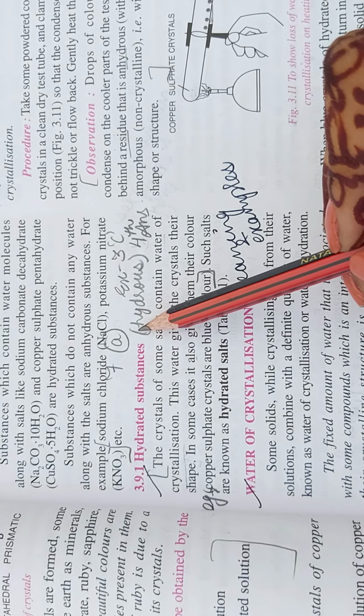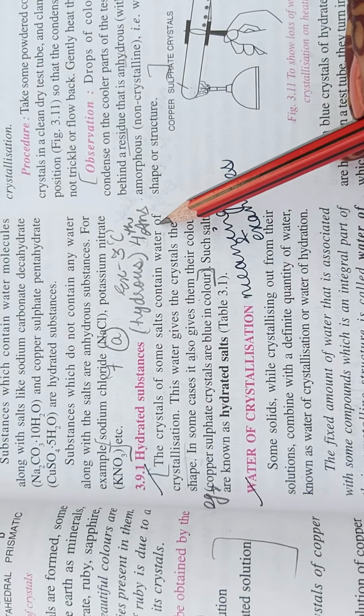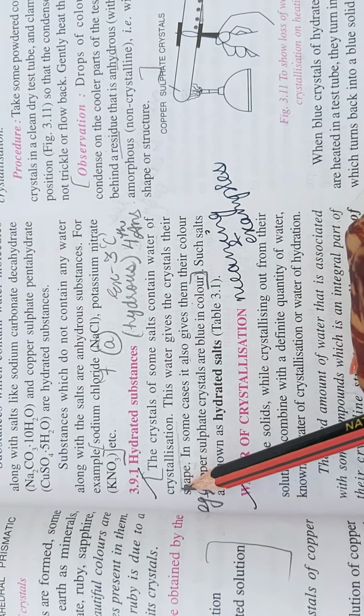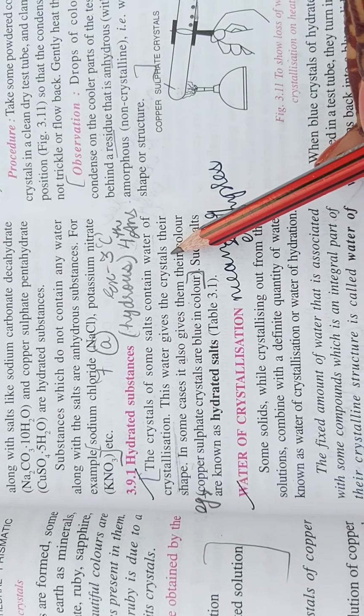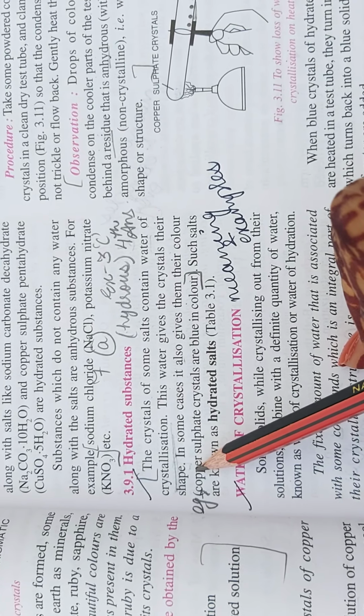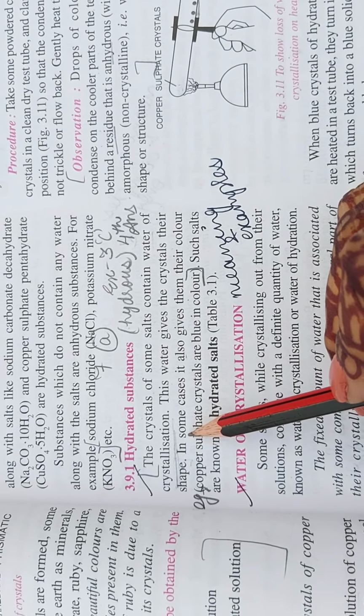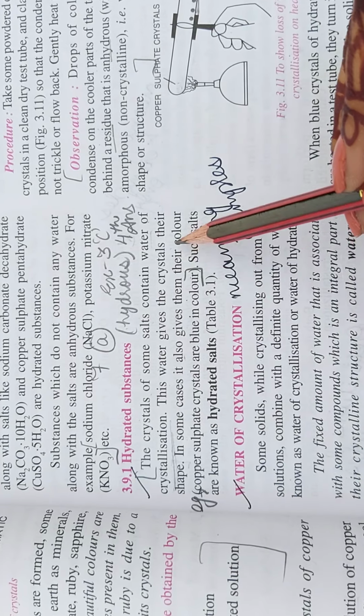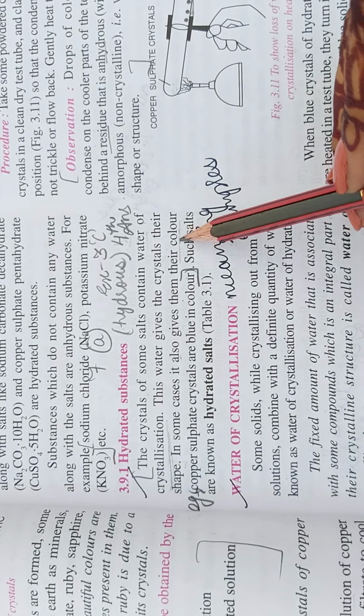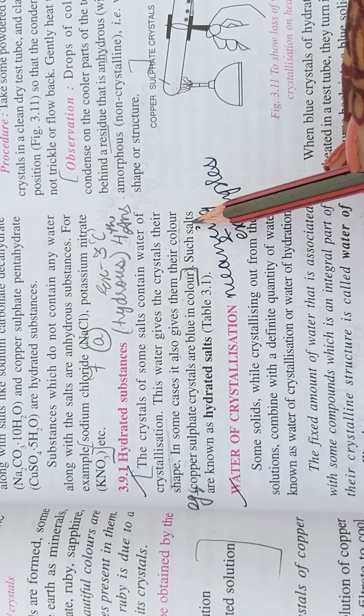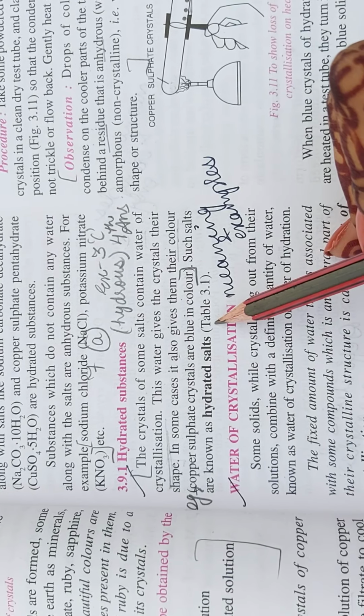Hydrated substances: crystals of some salts contain water of crystallization. This water gives the crystals their shape, means their shape will be due to this water, and they will have their particular color. Some salts will have their color. So these salts are known as hydrated salts.